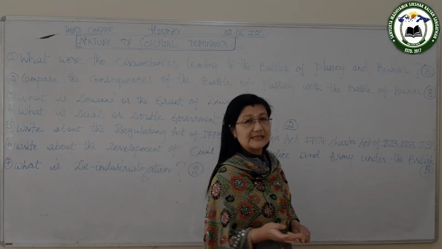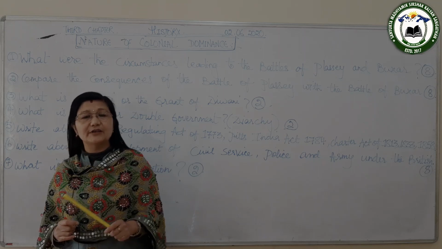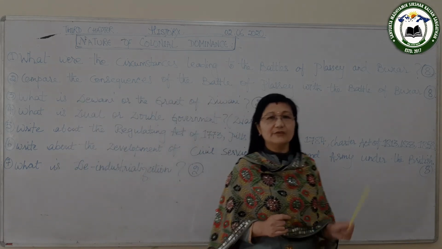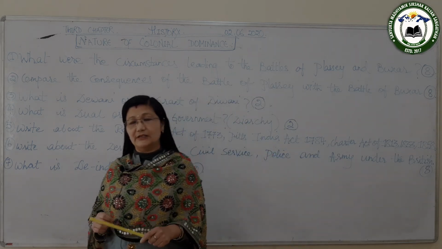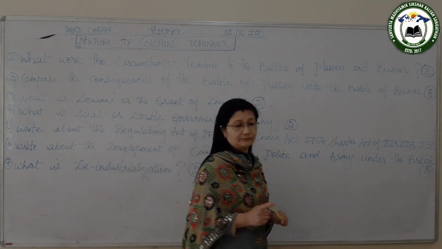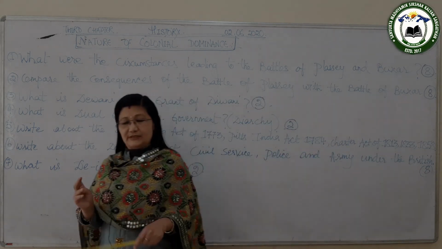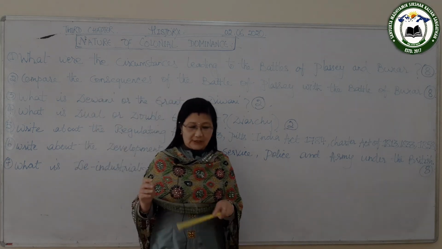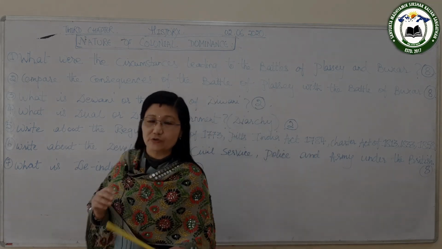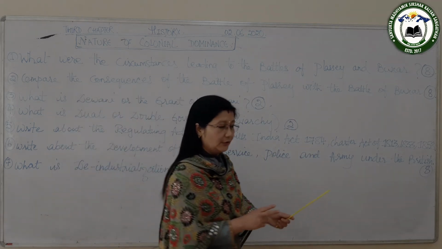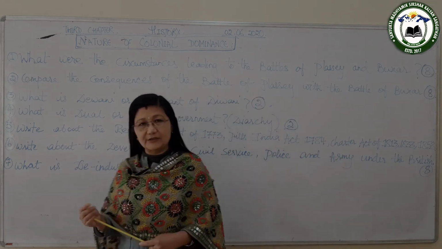Then point number 2 is that, according to this act, the Governor of Bengal became the Governor General of Bengal, and Warren Hastings was the first Governor General of Bengal. Then the Governor General had a Council of Ministers, and the duty of the governor and the council of ministers was to look into the affairs of Bombay and Madras, during the time of war and during the time of peace.